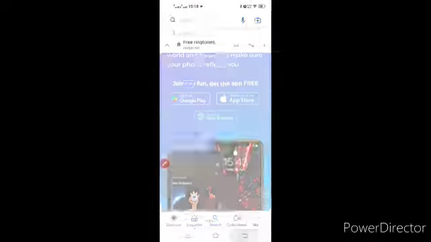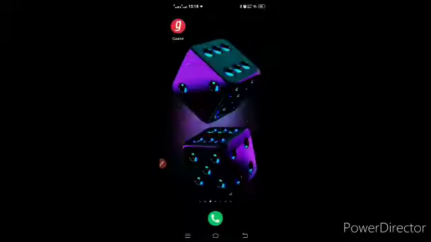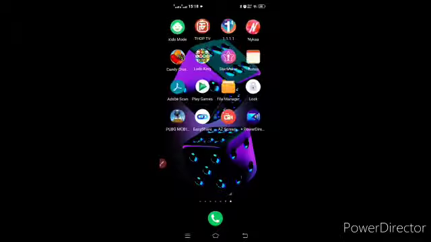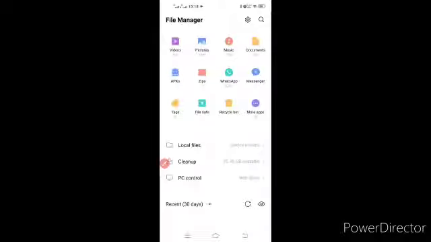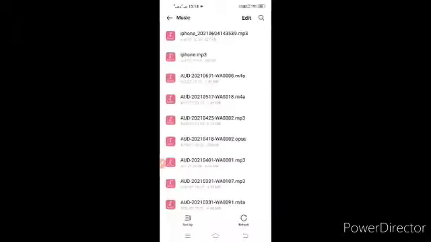And after you download it, go to your file manager like this. Click on the file manager and just click on the music icon. After that, you click on the iPhone MP3 portion.